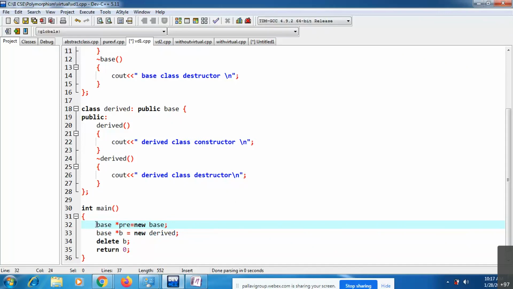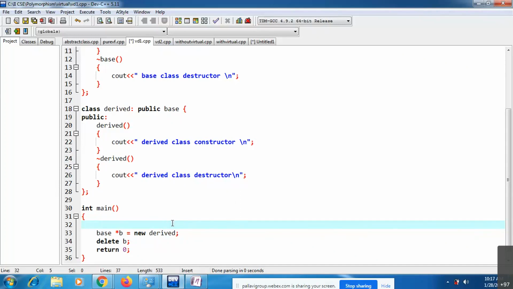When we talked about the new and delete keywords, I already said we can create objects in two ways. Simple syntax: class name and then the object name. Or using the new keyword, which means you need to use the pointers concept: class name pointer equals new class name. This is the second way you can create objects.